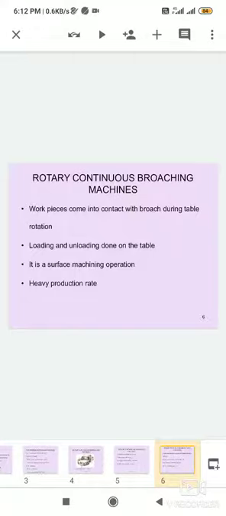Workpieces come into contact with the broach during table rotation. Loading and unloading are done on the table, meaning workpiece clamping and unclamping are done easily. It is a surface machining operation, used to hold square blocks and square surfaces of workpieces, and there is no clamping of irregular workpieces. It has a heavy production rate.